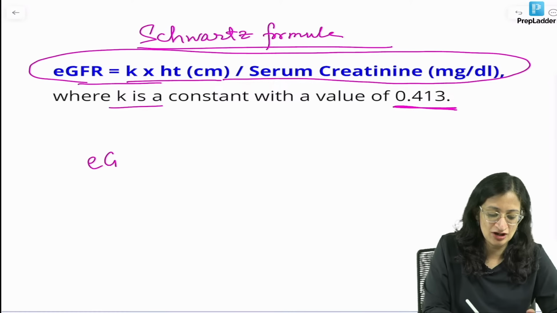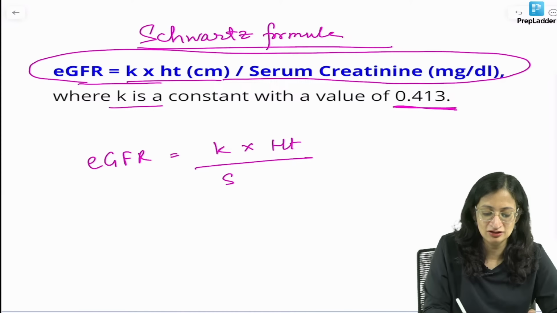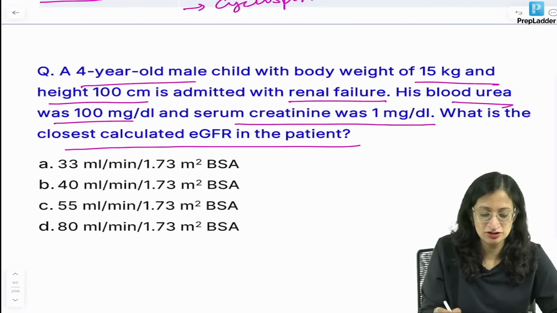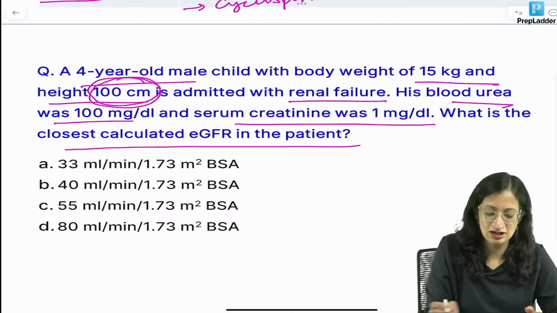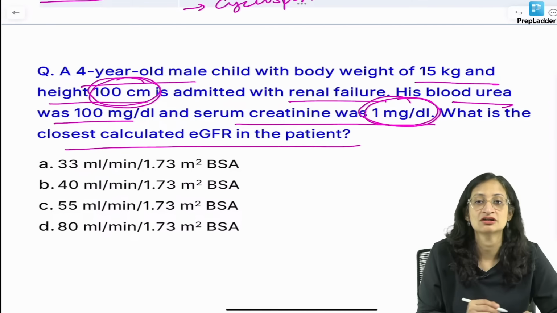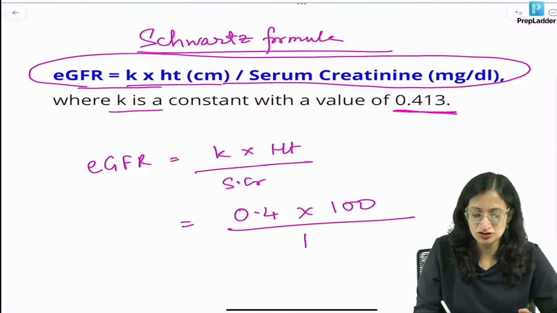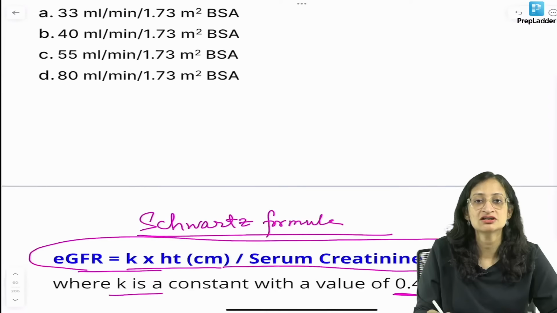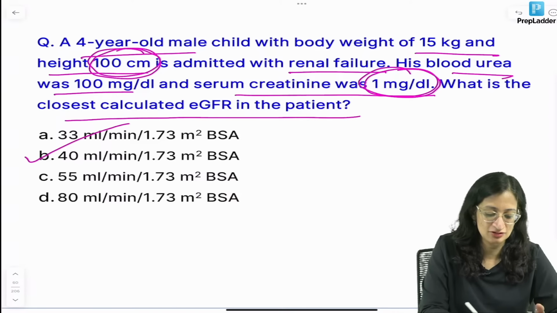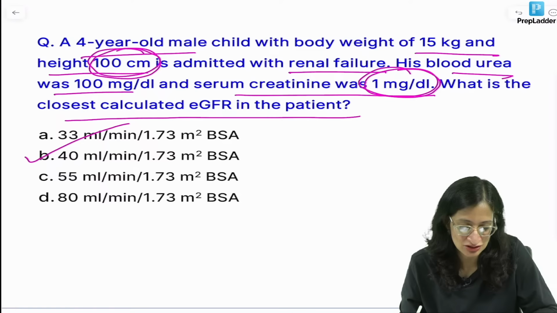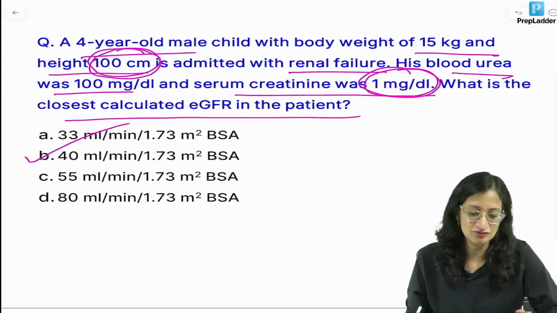So, estimated GFR in this case will be K into height by serum creatinine. K we said is 0.4. Height given in the question is how much? It is 100 centimeters and serum creatinine is 1 milligram per dl. So, estimated GFR is coming as 40 and the unit we said is ml per minute per 1.73 meter square. So, B is the best answer here. Shreya, Ashish, Mantasha, Vishnu, very good.